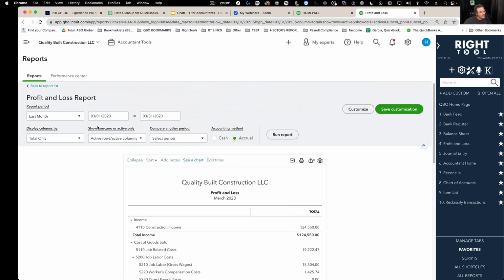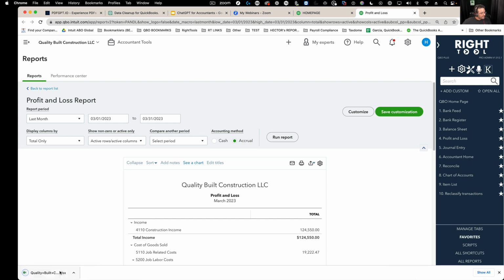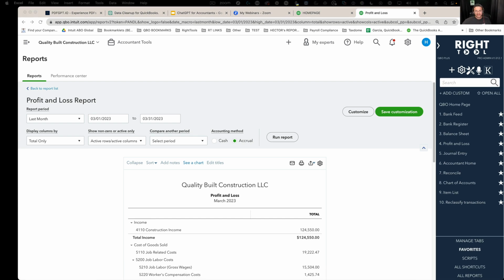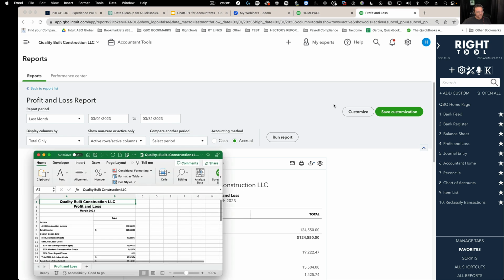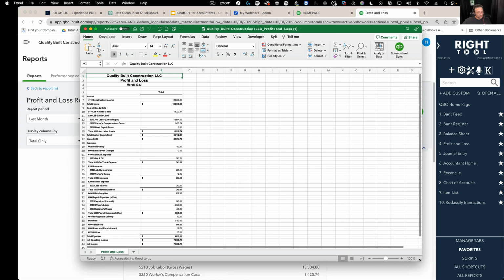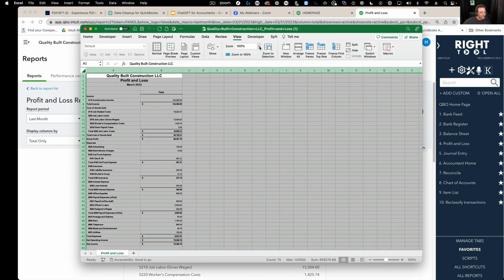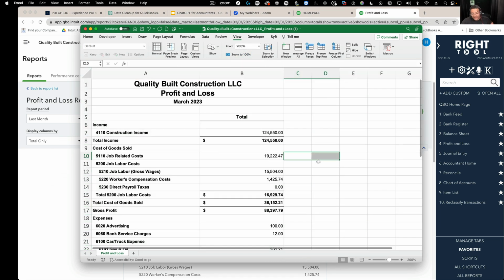So I'm going to run a P&L report, like a typical P&L report you run in QuickBooks, and you export it into Excel. One of the biggest pet peeves I have with this is that I really don't have much flexibility in terms of what this spreadsheet looks like. It's got a lot of formatting issues. Again, I don't want to spend too much time talking about the problems with QuickBooks, but this is just a real problem that we have to deal with.